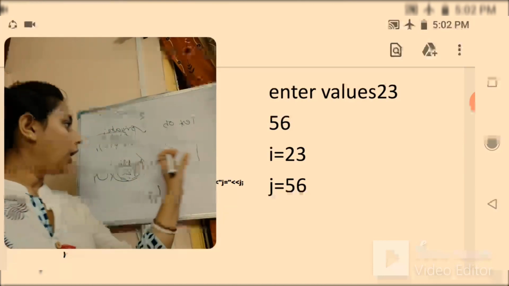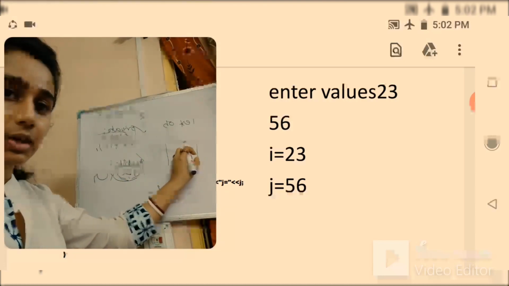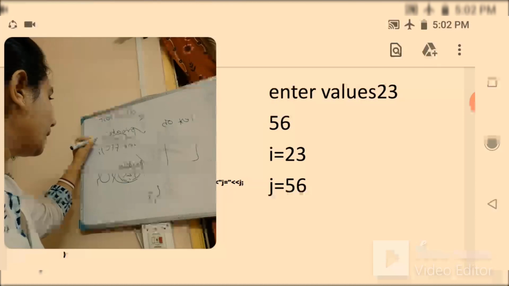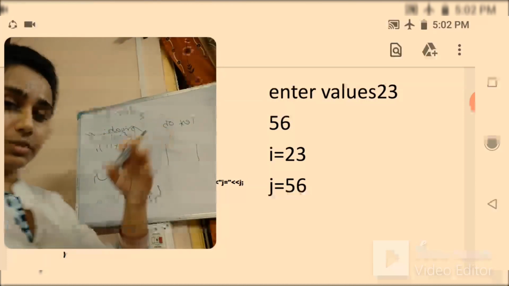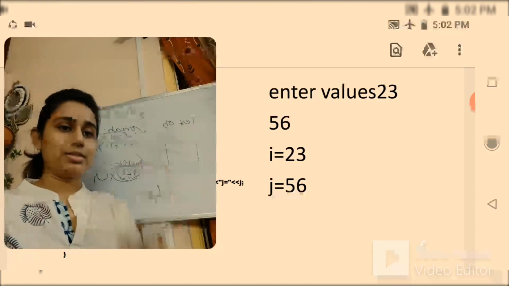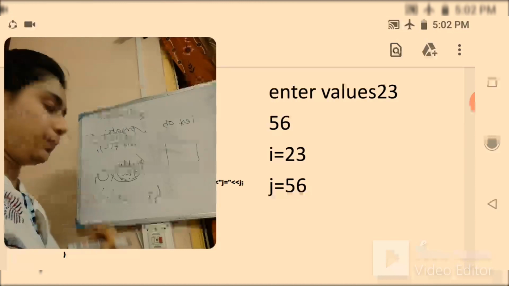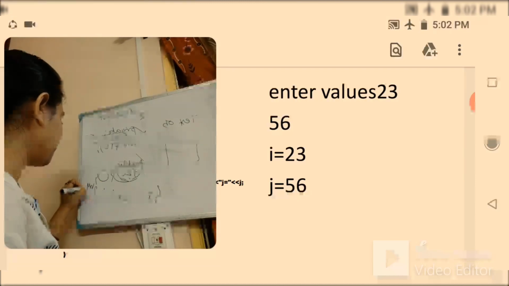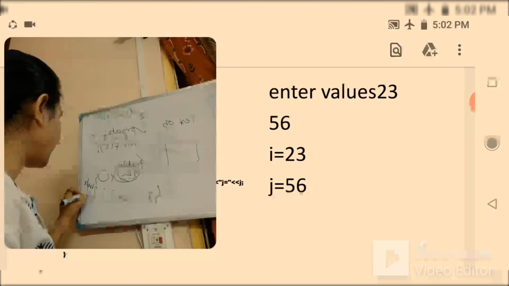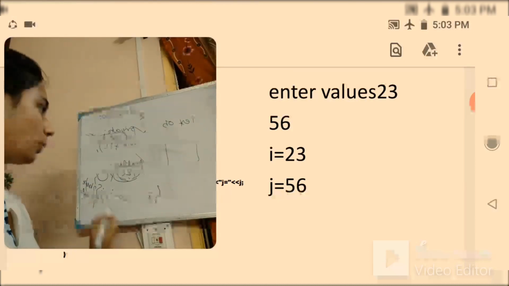And how much space will be allocated? The space will be allocated depending on the data type and the number of data. In this case, if you consider the slides example, we have int i and j. Considering that integer type takes 2 bytes, though the modern compiler takes 4 bytes, whatever.